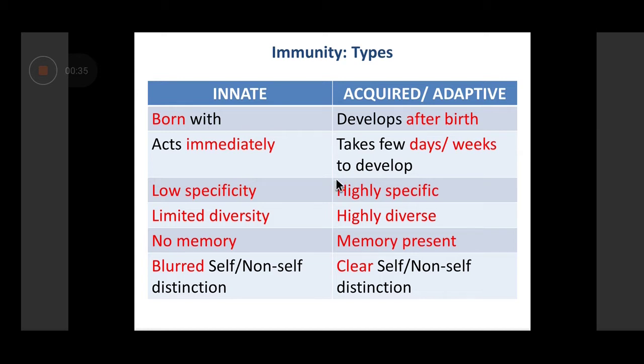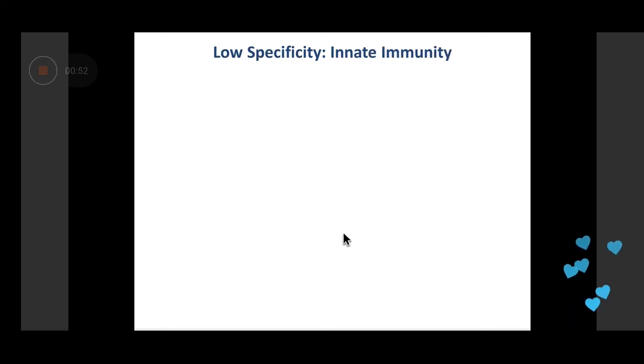Finally, which is a slightly difficult concept to understand, innate immune response has a blurred self-non-self distinction. We'll discuss it as we proceed, whereas acquired or adaptive immune response has a clear self and non-self distinction. Okay? So let's proceed further.